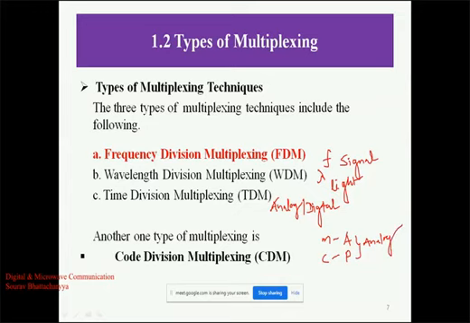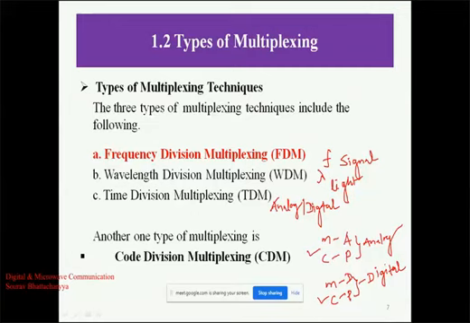Because in analog modulation we have two types of carrier: one is continuous wave modulation, another is pulse wave modulation. But digital modulation is another thing. If we have the message signal in digital and our carrier signal is pulse, we can say that is our digital communication technique. So TDM can be used with an analog system as well as with a digital system. Digital system means, in the case of computers, we use the TDM system. If we apply TDM to an analog signal, it becomes TDM with analog signal.